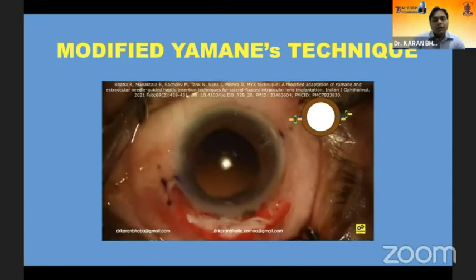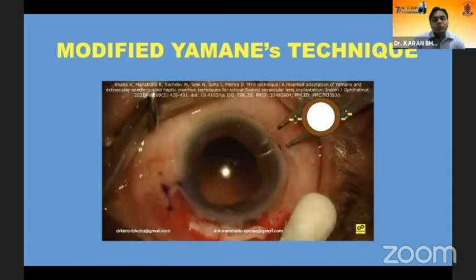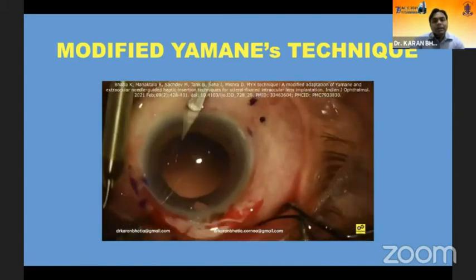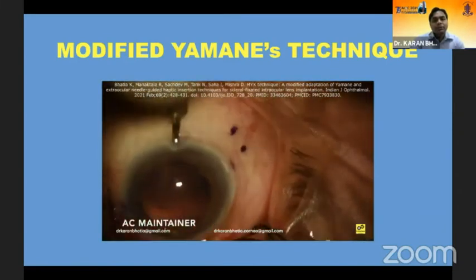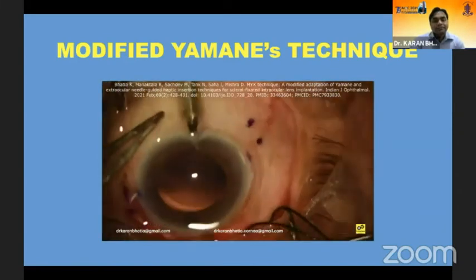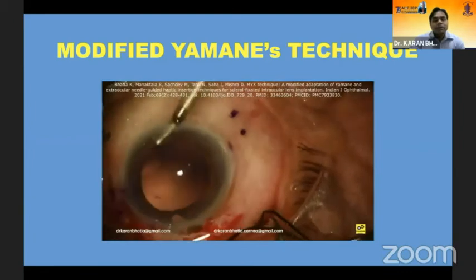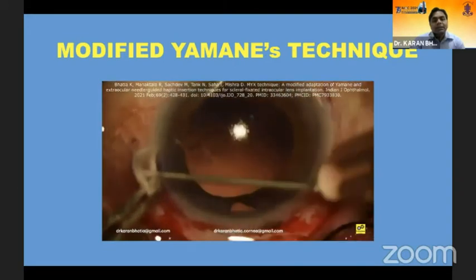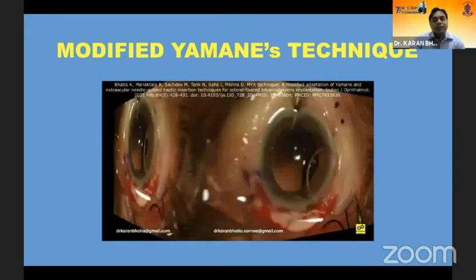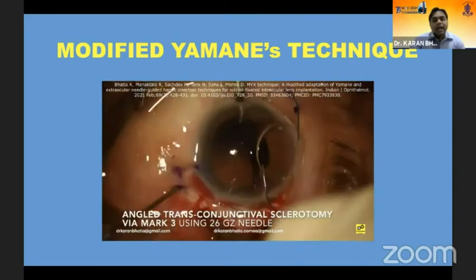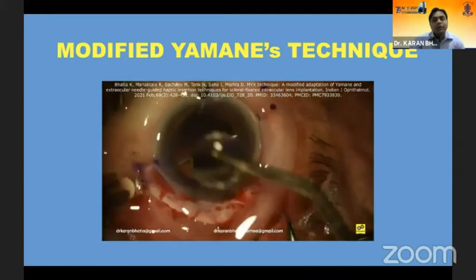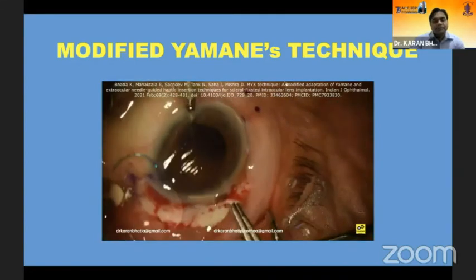So the other advantage of using this technique is most of the haptic is still intrascleral and very minimal component is exteriorized to be then buried into the conjunctiva. So the AC maintainer is placed in the inferior part of the AC. A PVC knob is put into the needle, and now the needle is being angled and introduced into the anterior vitreous cavity and then brought out via the SICS tunnel.